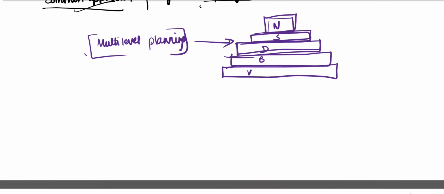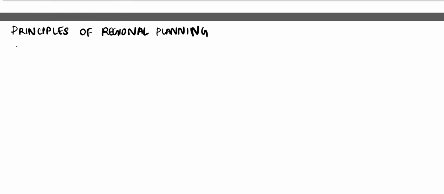Now, the next topic which we are going to enter is principles of planning. Whenever we plan a region, what are the main things we have to keep in mind? That is what we call the principles of regional planning. We have seven principles and they can be easily understood. The first is vertical unity.